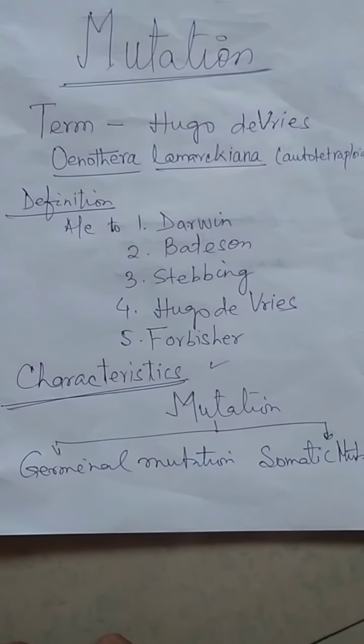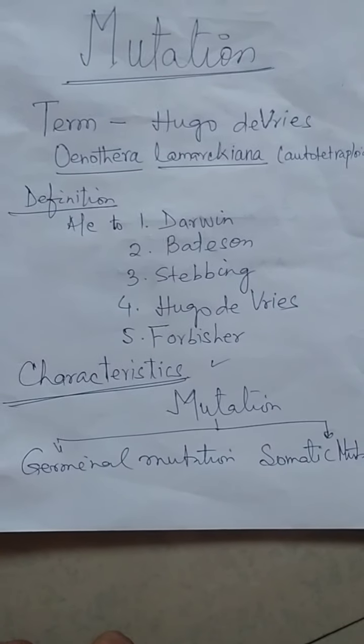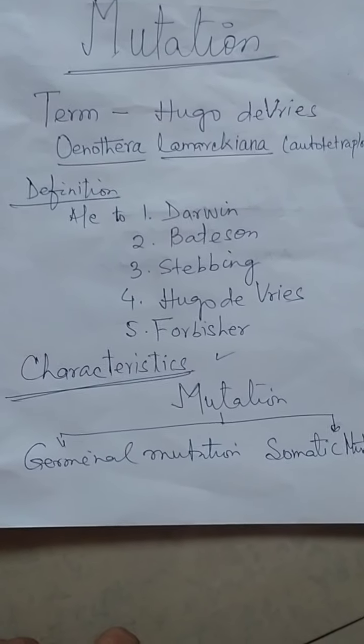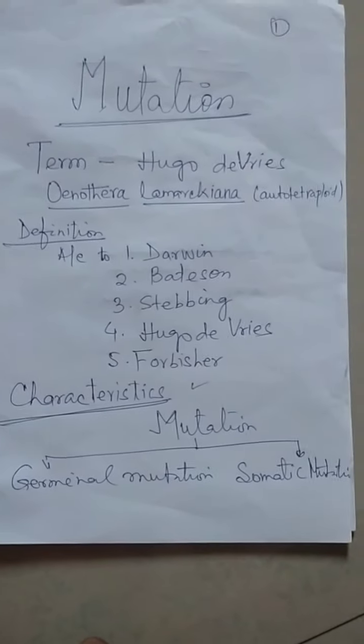On the basis of cell, mutation may be of two types. One is germinal mutation, another is somatic mutation.